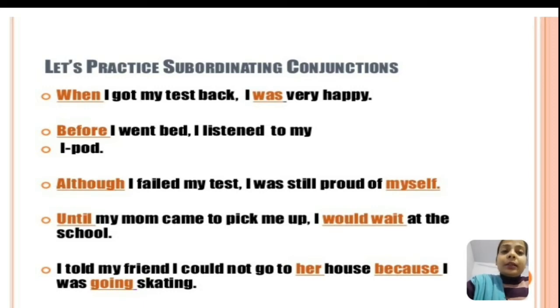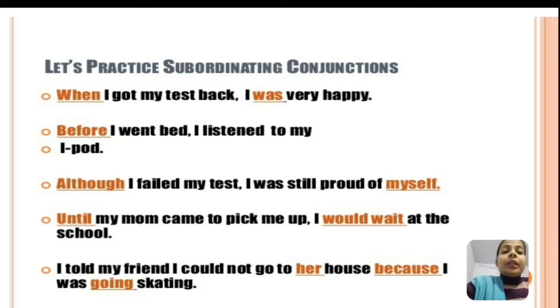Before I went to bed, I listened to my iPod. So here in this sentence, before I went to bed is a dependent clause. I listened to my iPod is a main clause. And here before is a subordinating conjunction. Although I failed my test, I was still proud of myself. So here, although I failed my test is a subordinate or dependent clause, whereas I was still proud of myself is an independent clause.